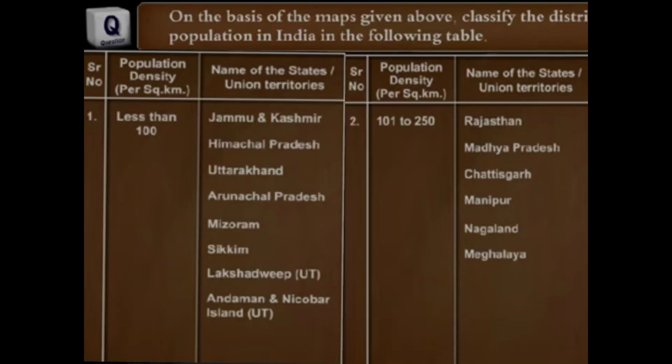We will learn one by one. First, population density less than 100. It includes Jammu and Kashmir, Himachal Pradesh, Uttarakhand, Arunachal Pradesh, Mizoram, Sikkim and the union territories of Lakshadweep, Andaman and Nicobar Islands. Here the population density is less than 100.